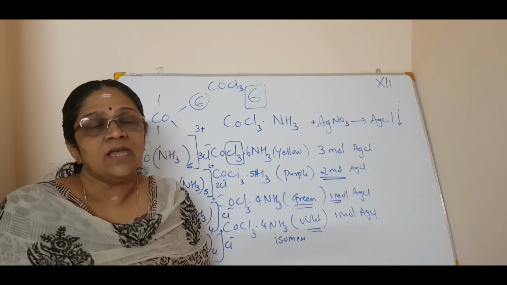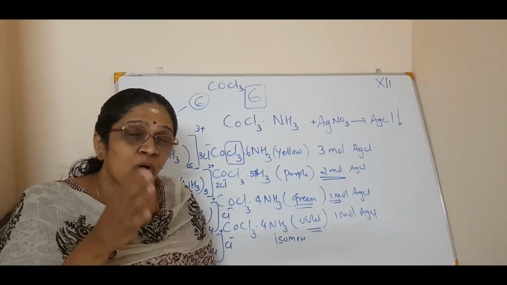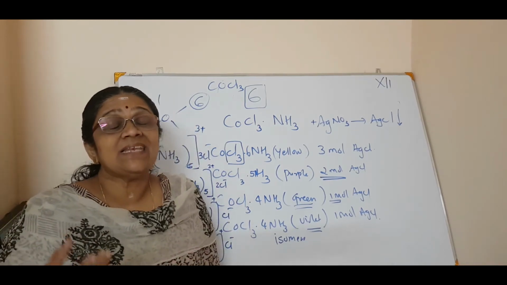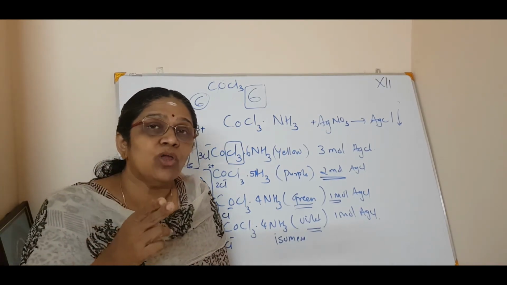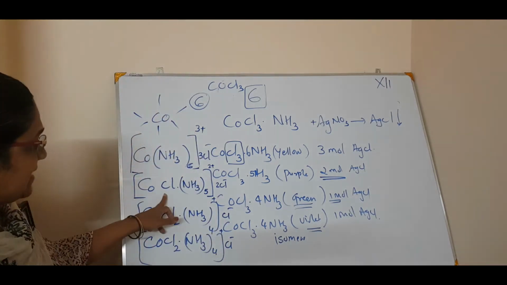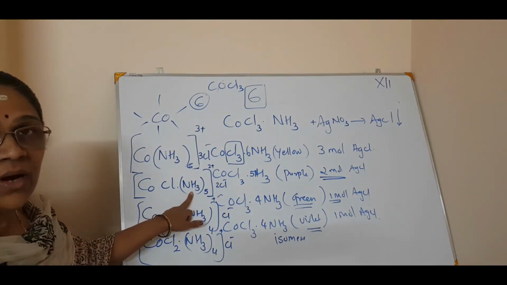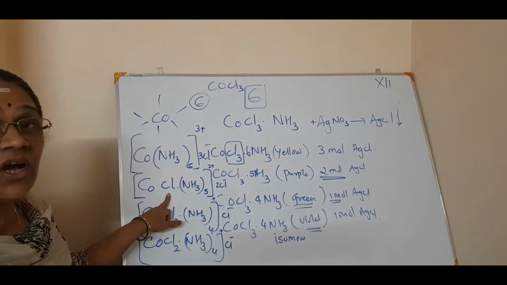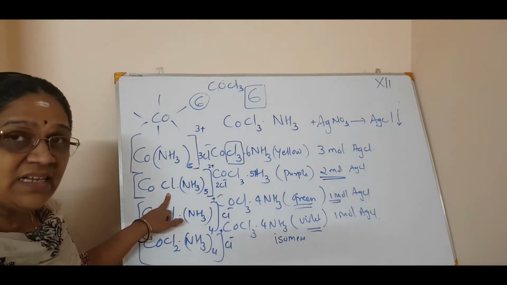Clear? Okay. So secondary valencies are non-ionizable in nature and moreover they are satisfied by neutral molecules or negative ions. See, it is satisfied by a neutral molecule like ammonia. There is no charge. But it can also have a negative charge, because chlorine is Cl minus.